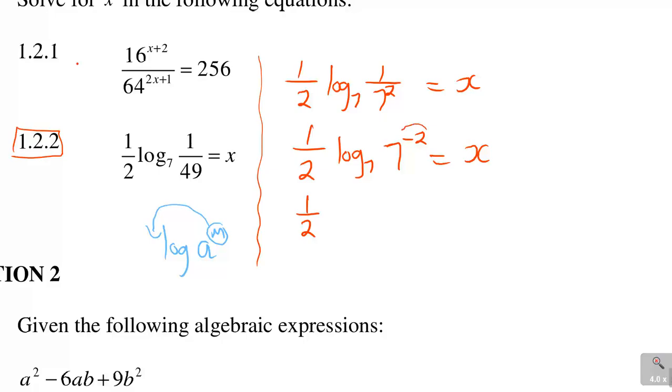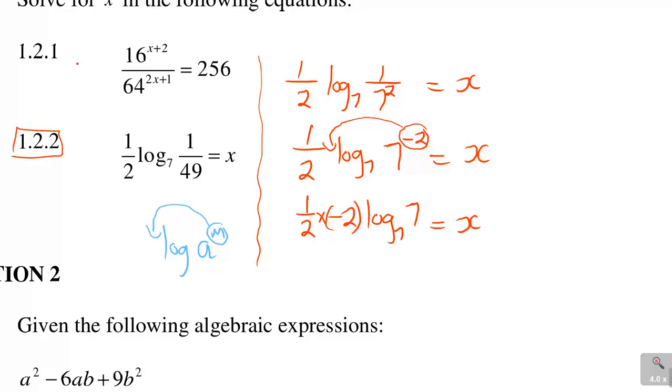So you don't just drop this negative 2 and it becomes just minus 2, and then you write log 7. You don't do that. When it comes this side, it always multiplies. So it's always good to put a bracket or a multiplication sign. Alright, then this is equal to x.